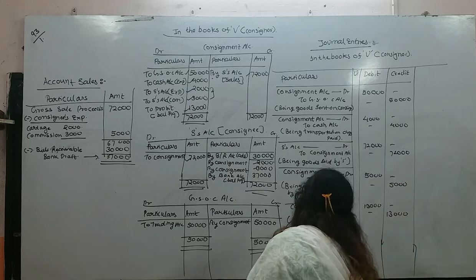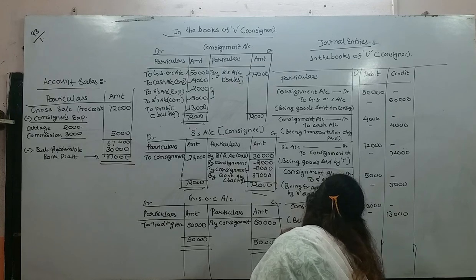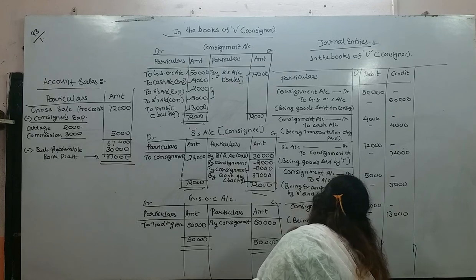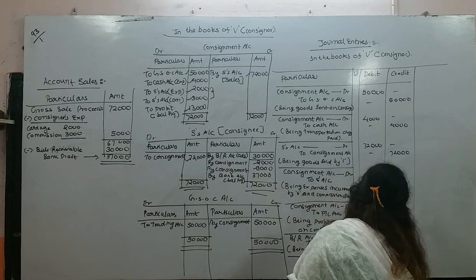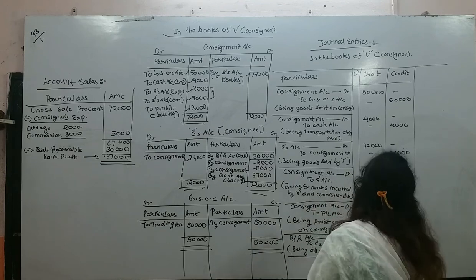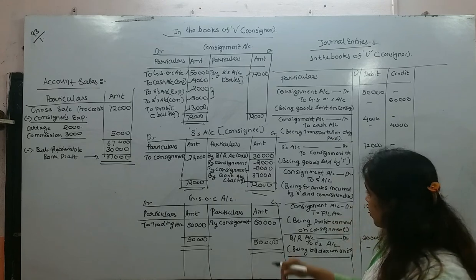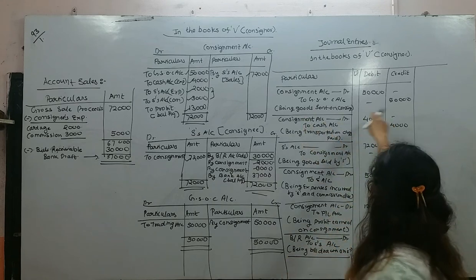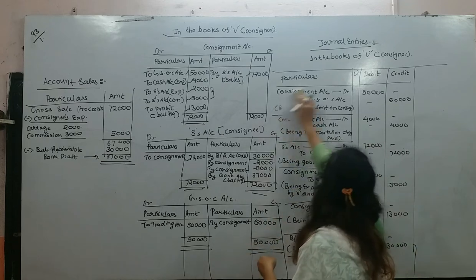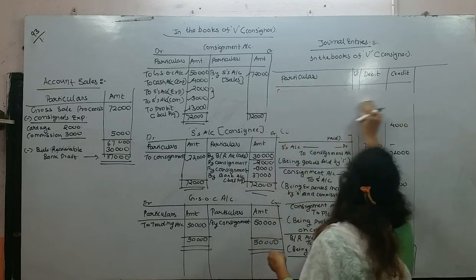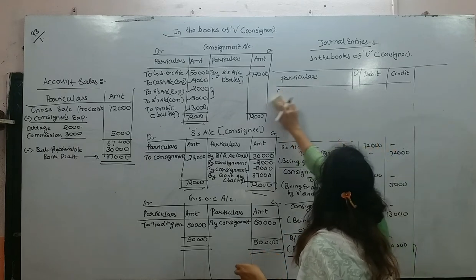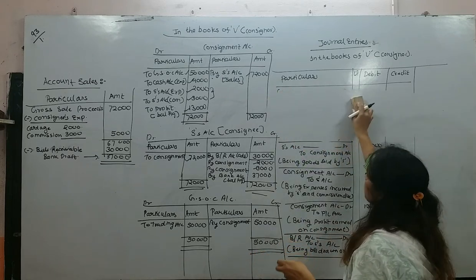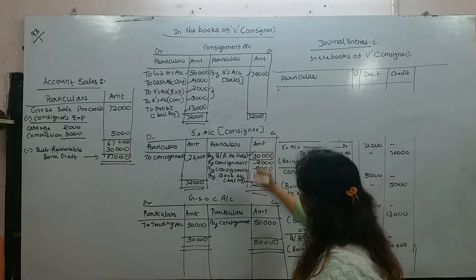Okay, so here, being bill drawn on S, amount is 30,000. Next, because I don't have space, I will just rub two entries. Now this entry is also done.